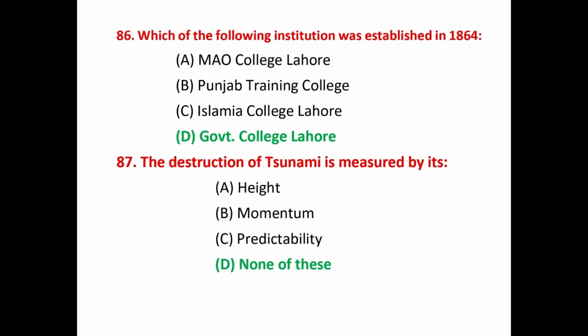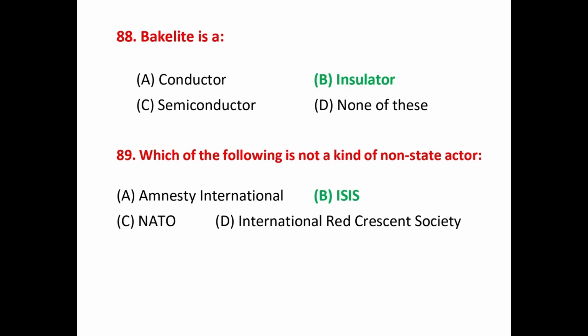Question number 87. The destruction of a tsunami is measured by its? That answer is none of these. The answer to this question is not clear. Question number 88. Bakelite is a? That answer is insulator. Question number 89. Which of the following is not a kind of non-state actor? That answer is Islamic State of Iraq and Syria.